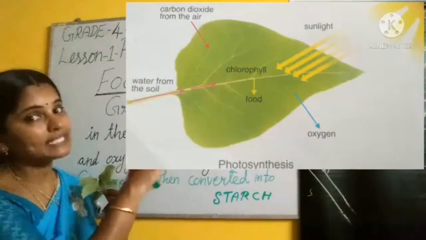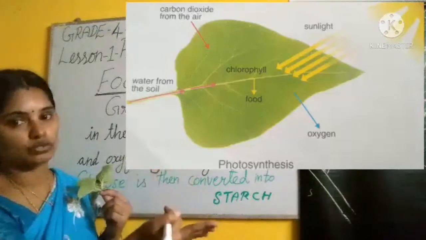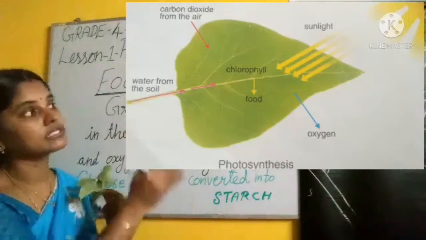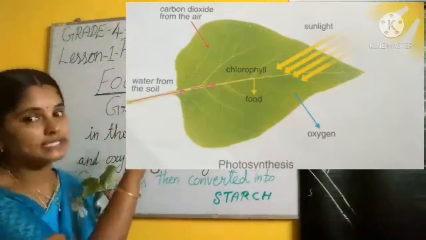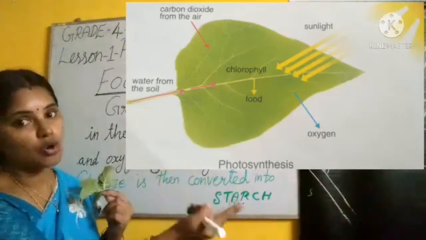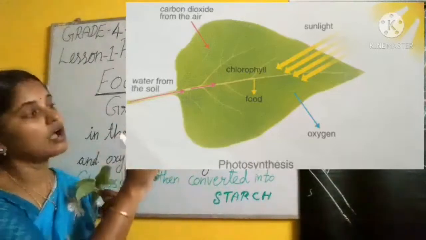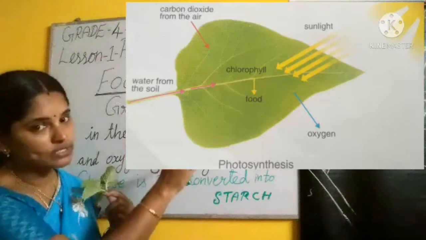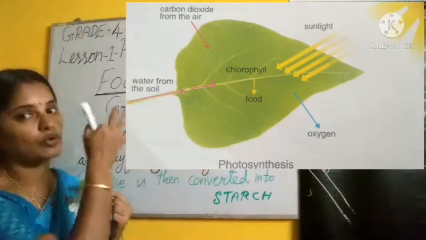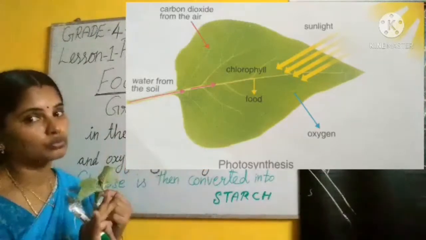And what gas is coming out through the stomata? Oxygen is coming out. During photosynthesis, carbon dioxide is taken in and oxygen comes out through the stomata. Look at the arrow mark. Carbon dioxide goes in through the stomata, photosynthesis happens, and oxygen comes out through the stomata.